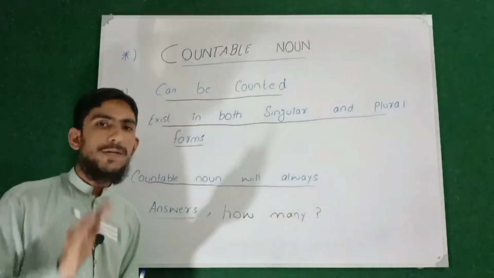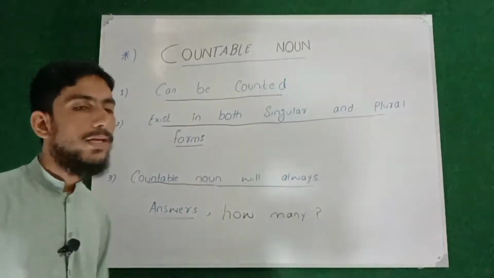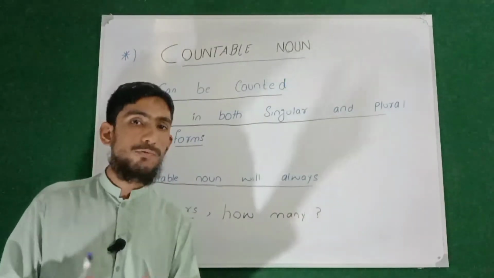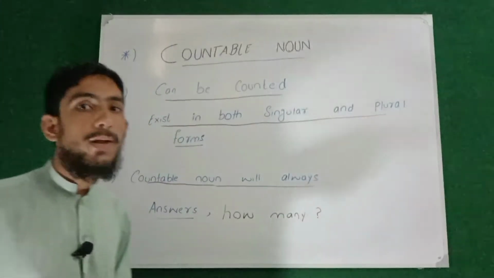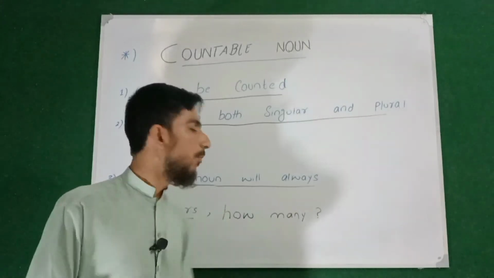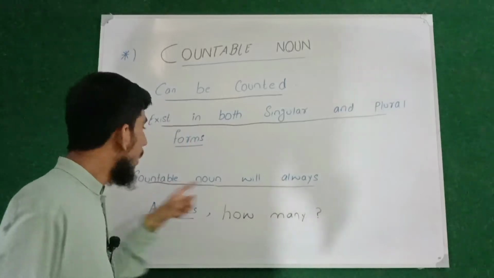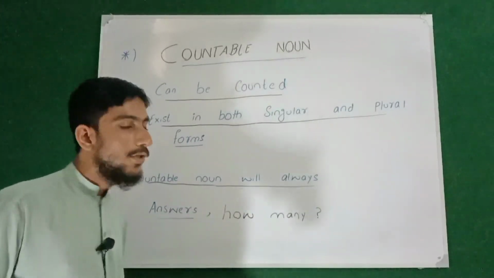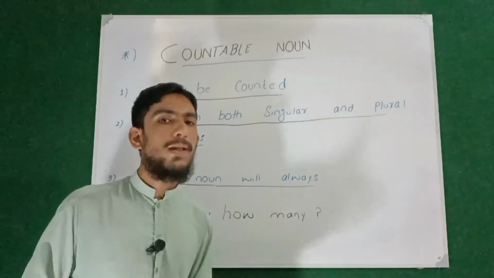So we have discussed countable noun in the style of a grammarian. What is countable noun? Countable nouns are those which we can count, or they can be counted. And remember that countable noun exists both in singular form and also in plural form. And the short trick to find countable noun in a sentence is that countable noun will always answer the question how many.